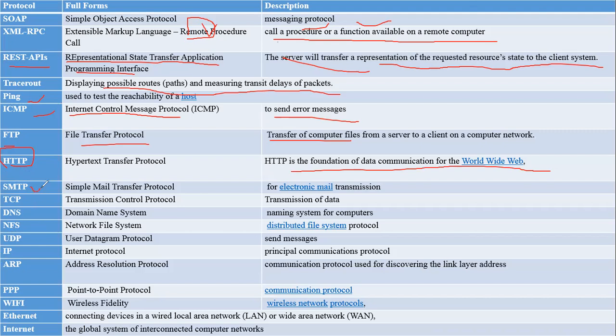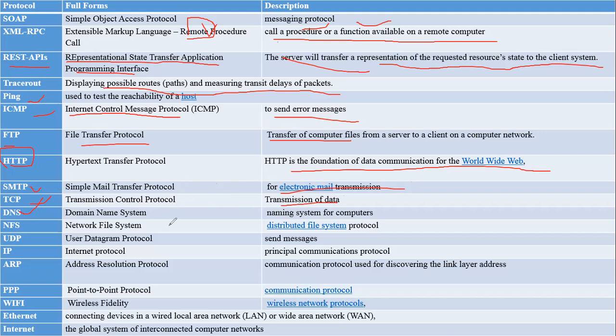Next one is SMTP, Simple Mail Transfer Protocol. That is useful for electronic mail transmission. Whatever mails we transmit go with the help of this protocol. TCP, Transmission Control Protocol. Yes, this is one of the most important, for transmission of data or information through the internet. DNS, Domain Name System. We cannot remember the IP addresses of computers.